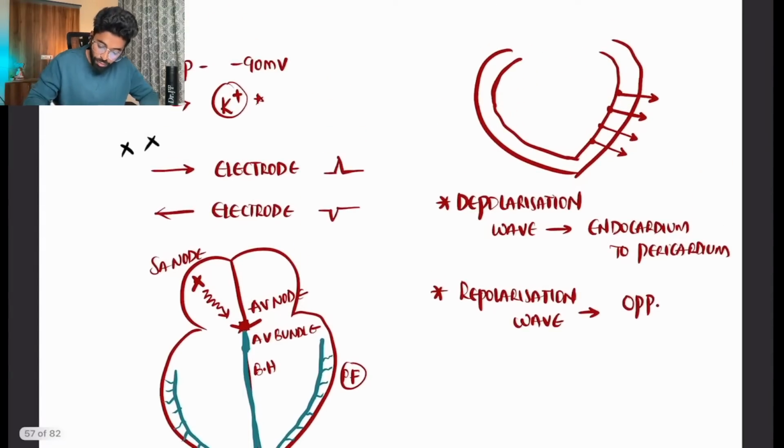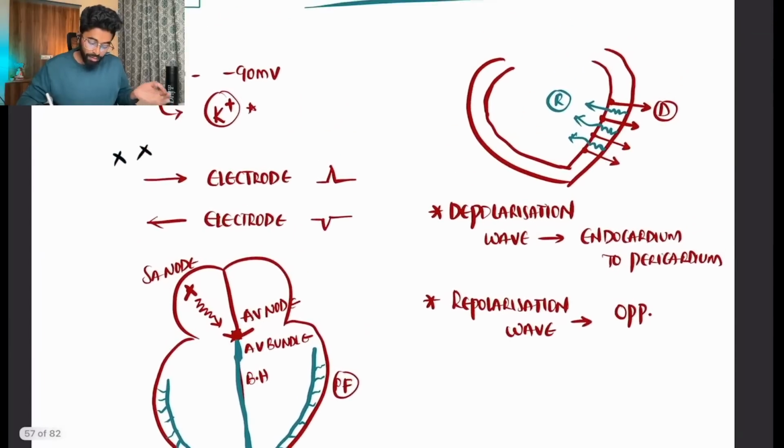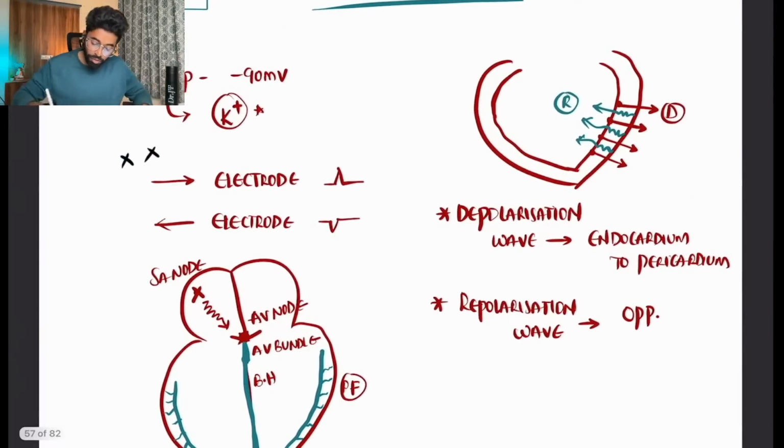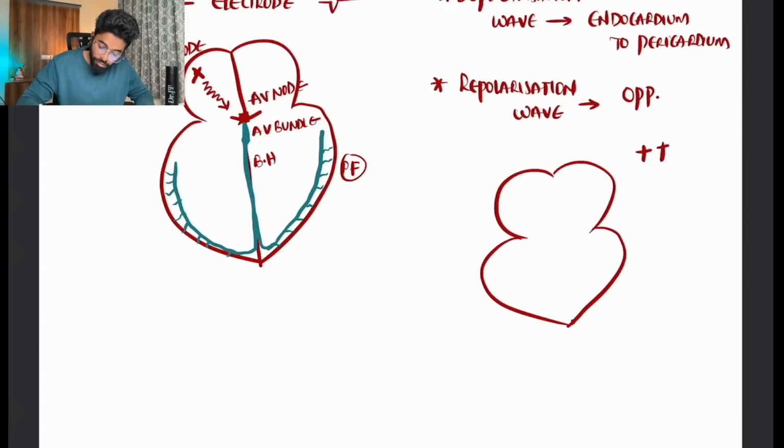Let me show you that also. So this is my repolarization wave and this is my depolarization wave. According to the basic source you have learned, the depolarization wave should always be positive and the repolarization wave should always be negative, because whenever we look at a heart after placing the ECG electrodes, we will have a positive electrode this side, a negative electrode this side, and a positive electrode again this way.